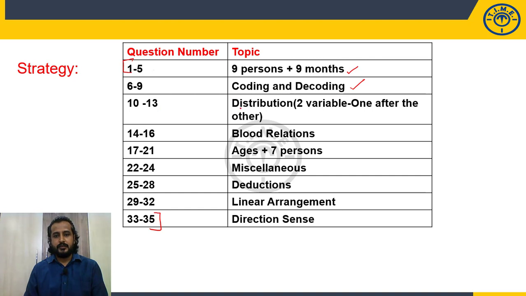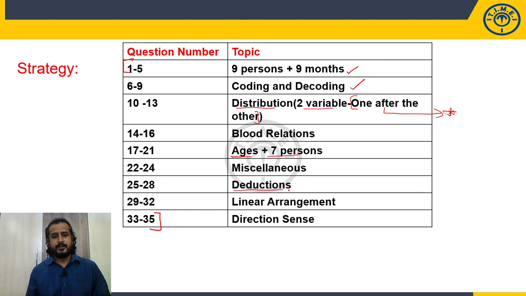Question number 10 to 13, distribution is given with two variables and one after the other. And my dear students, this model, one after the other, has recently become popular, so it is expected in the upcoming IBPS PO exam. Then blood relations, 14 to 16, which means 3 questions are given. 17 to 21, 5 questions, ages and 7 persons, simply ages and 7 persons. 22 to 24, miscellaneous questions as usual.